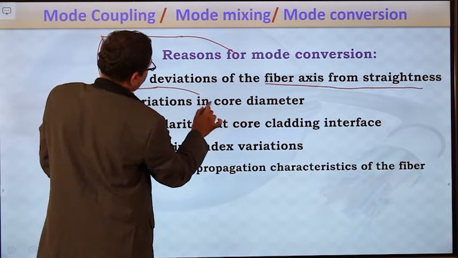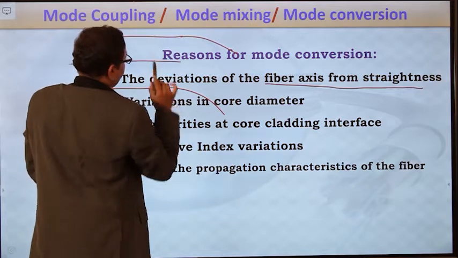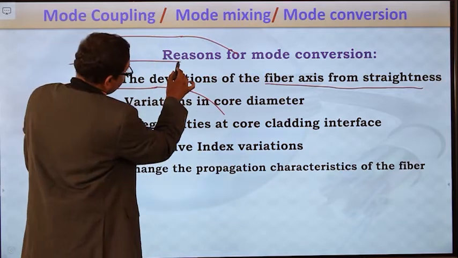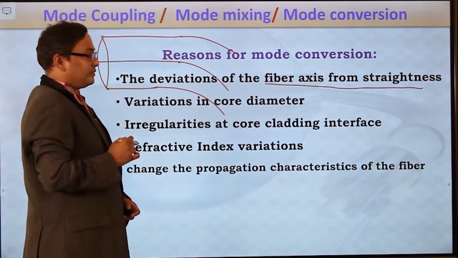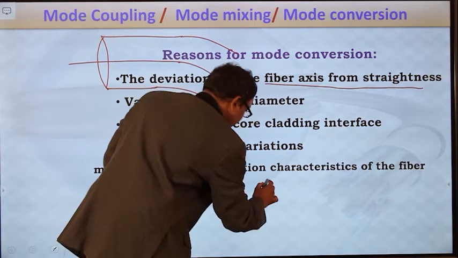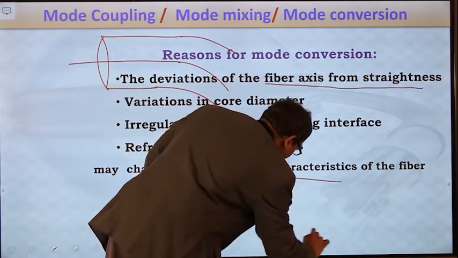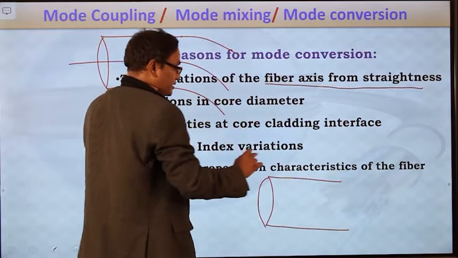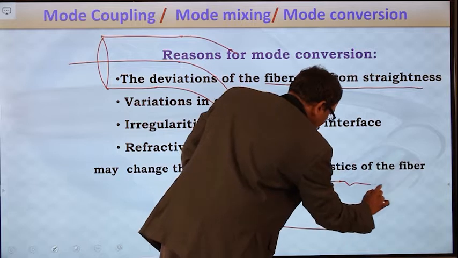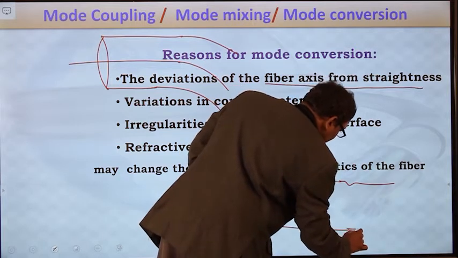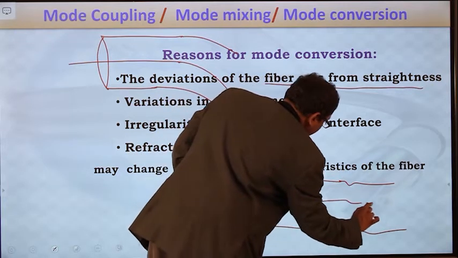Up to this point the fiber axis is straight, and after this the fiber axis is bent. Suppose the optical fiber cable is laid on the roadside and some vehicle trespasses on it. Because of that external pressure, the fiber axis may deviate from its straightness.